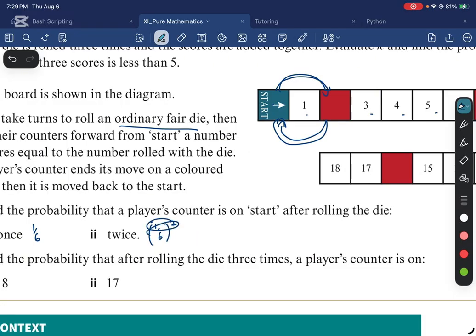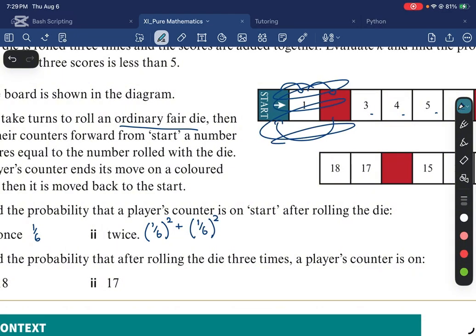The probability of rolling a 2 is 1 over 6 the first time, and then you roll a 2 again, and you get back to the start. So that is one option. Another option is that you roll a 1, and then you roll a 1 again, and you end up back at the start. That's another option.